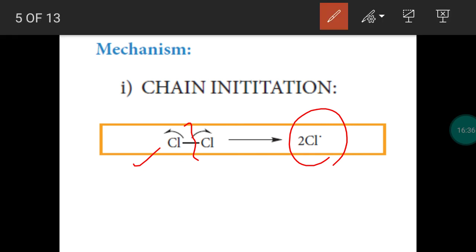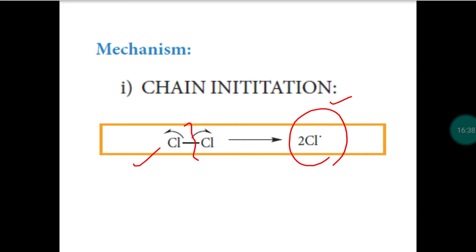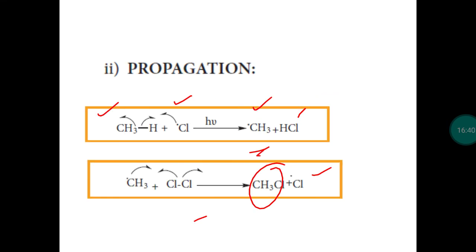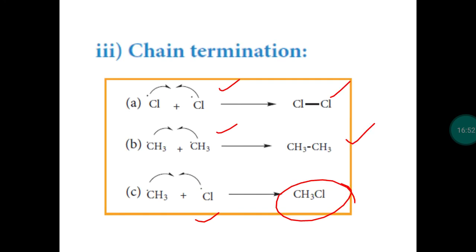Initiation is the formation of a free radical. Propagation is the chain reaction. The produced free radical will be multiplied. It makes a chain reaction to produce a product along with the free radical. The reaction has to be terminated. So, if all the reactants are completely consumed, the reaction will be over. Or we can add some impurities like oxygen, or we can heat it.